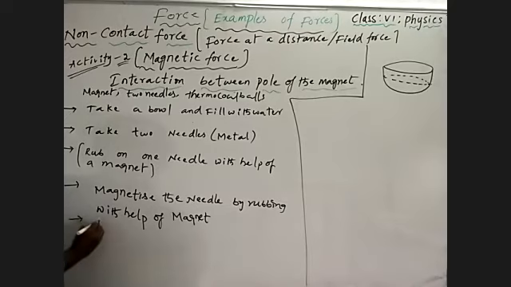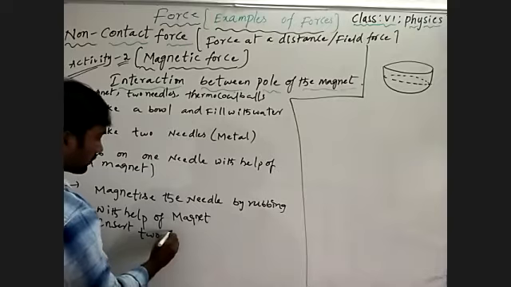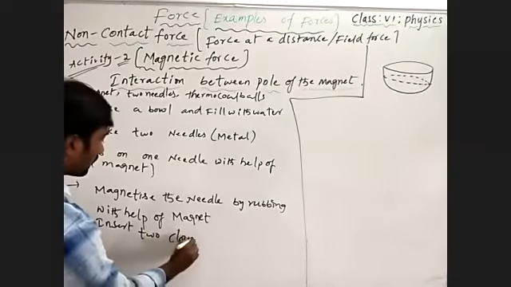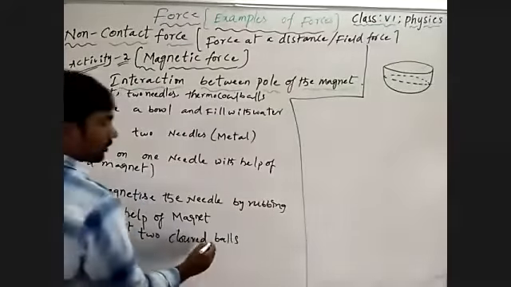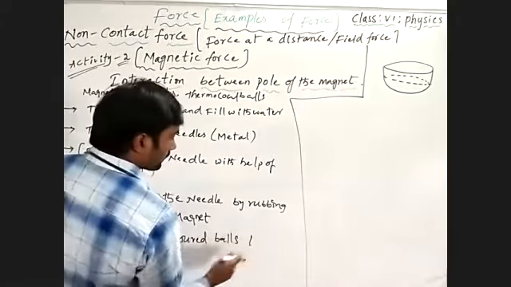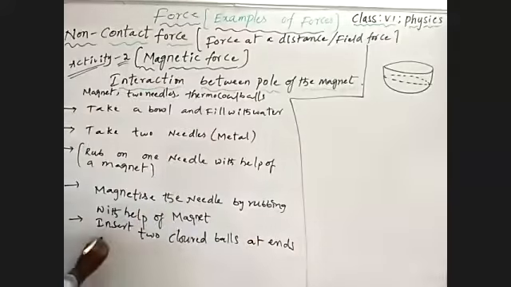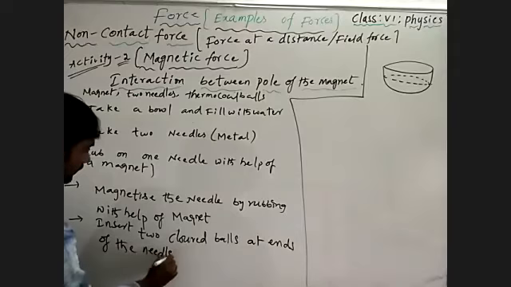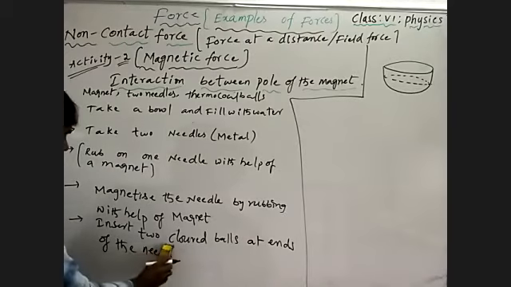And insert two colored thermocol balls at the ends of the needle.